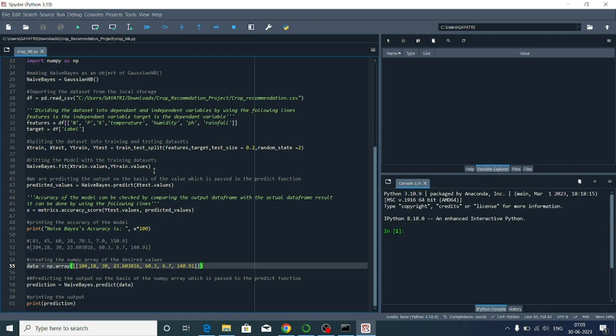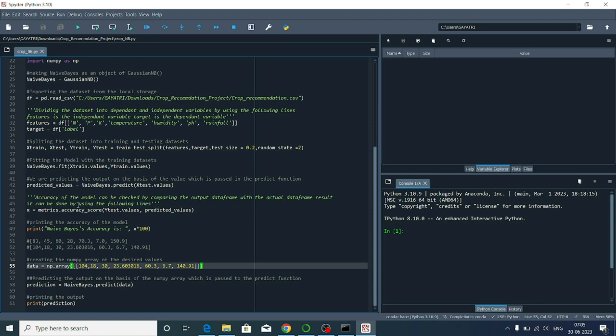Then fitting the model with the training dataset: naivebayes.fit(X_train.values, y_train.values). Then we are predicting the output on the basis of the value which is passed in the predict function: predicted values equals naivebayes.predict(X_test.values).